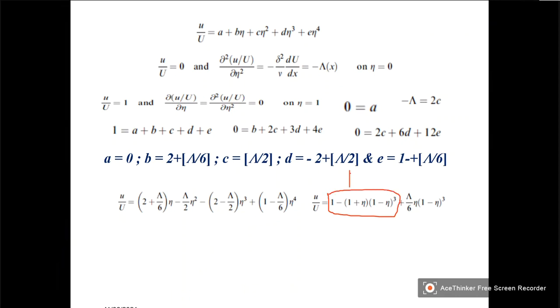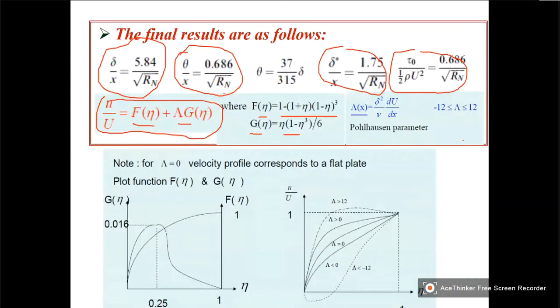This is written as f eta, and this is written as g eta. That's all.